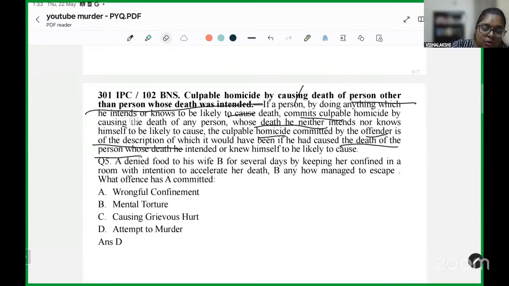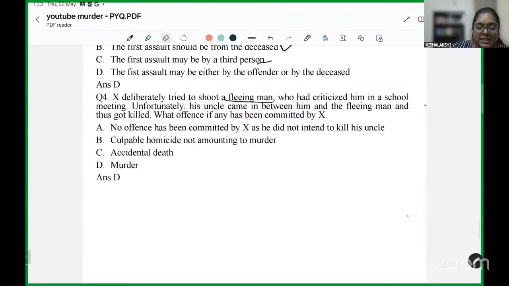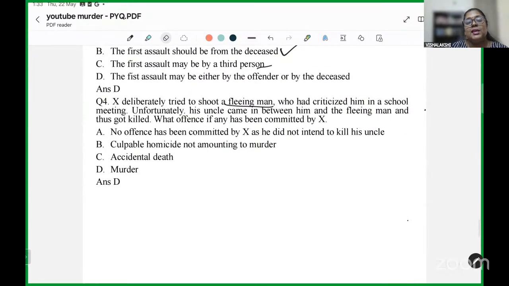So, what we are trying to imply from this is that in such a situation where the mental element is the same, the act which is done is the same, the only problem that has occurred is that instead of the person who was targeted, another comes into the picture.